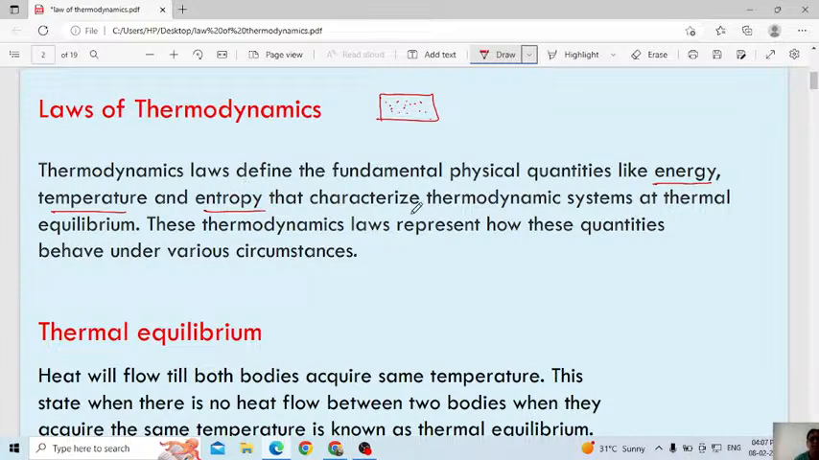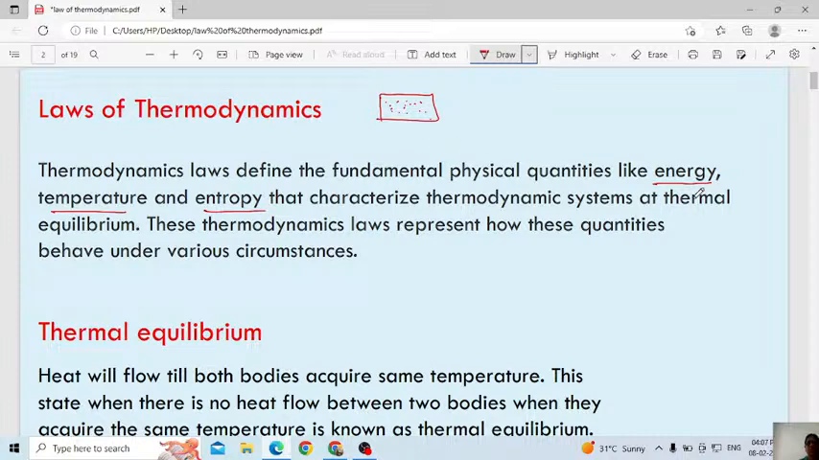Next, these characterize a thermodynamic system at thermal equilibrium. The laws of thermodynamics present how these quantities behave under various circumstances. This law helps us study in detail energy, temperature and also entropy, how these physical quantities differ, and how they behave in various circumstances, meaning various conditions. What change will occur in temperature, entropy and energy, we will study in detail based on the laws of thermodynamics.